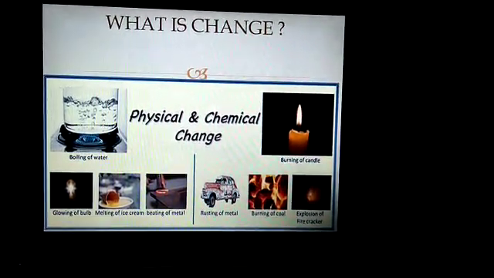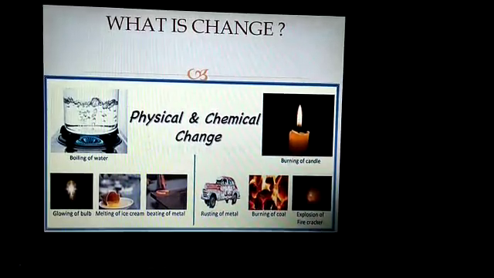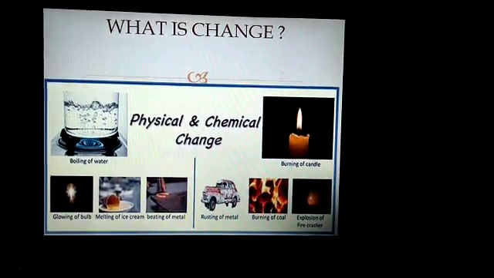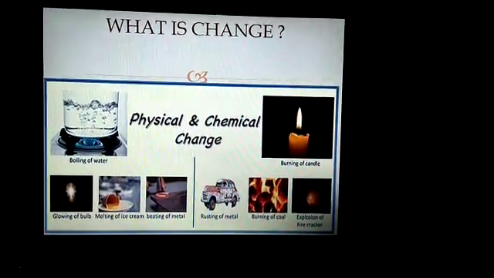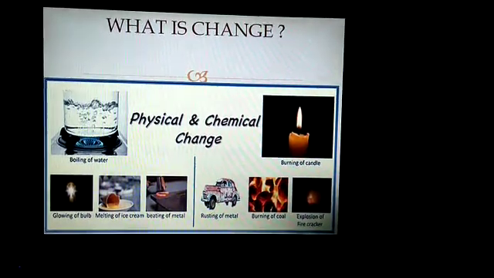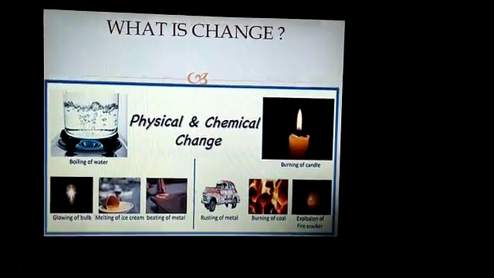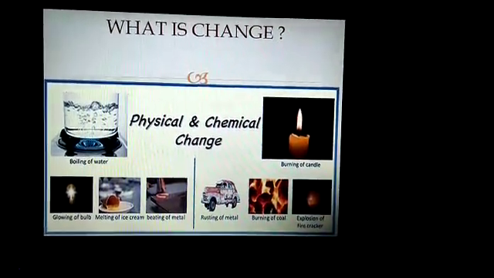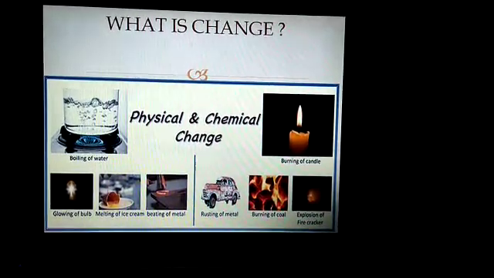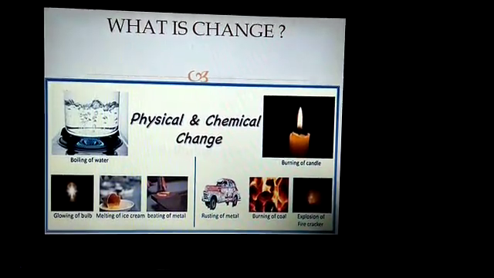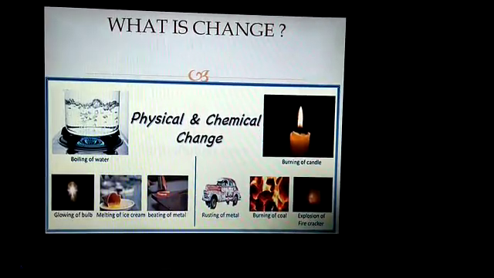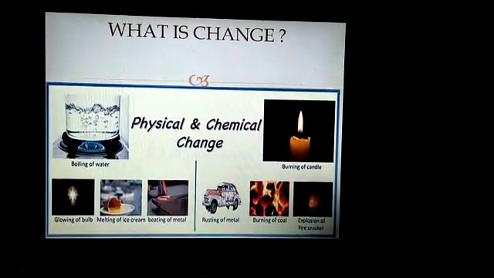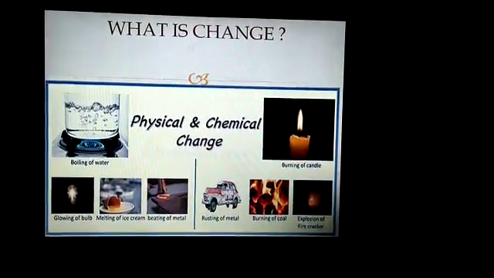As you know students, we see so many things in our surroundings, and all the substances present in our surroundings undergo changes. That change can be fast, it can be slow. Some changes are noticeable, some changes are non-noticeable. The changes which are slow, it doesn't mean that it is not a change. It's a change, only the rate is very slow. So first see the definition.